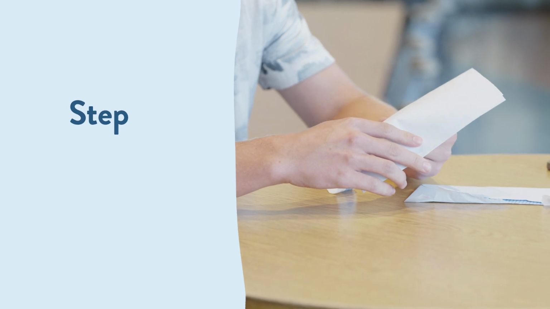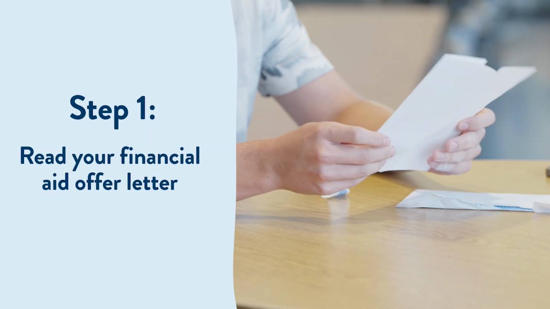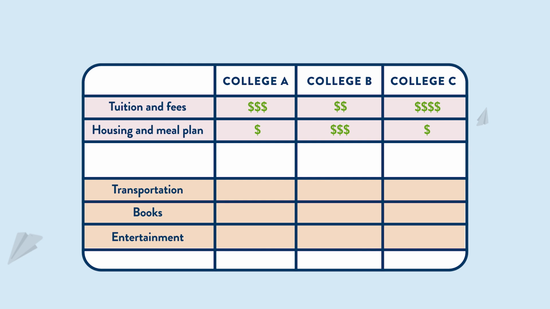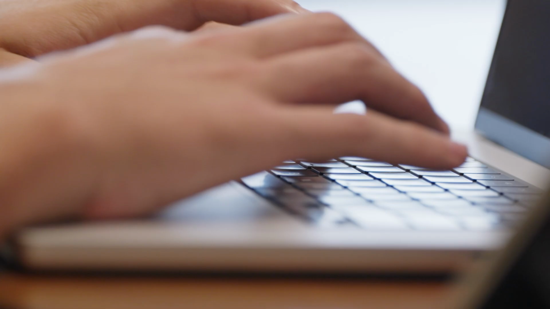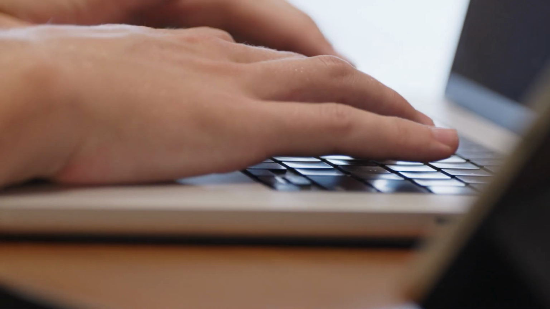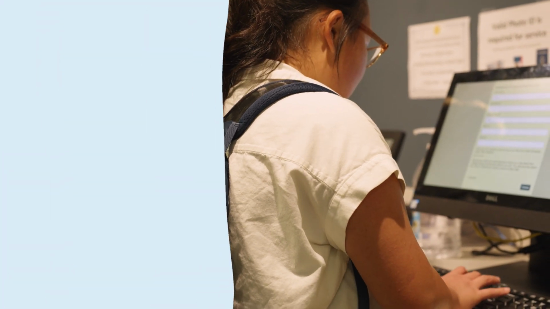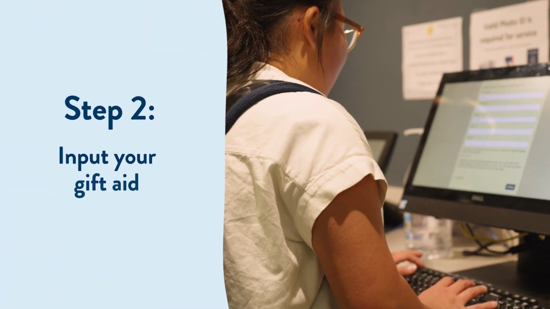As a first step, read the financial aid offer letter and identify the costs you will be billed for by this college. These are usually the tuition, mandatory student fees, and housing and meal plan costs for students planning to live on campus. You may also see items like transportation, books, and other personal expenses included in the cost of attendance. You may want to leave those off your chart as they aren't directly billed costs and are only an estimate. They are still worth taking note of as you think about all of the costs associated with going to college.